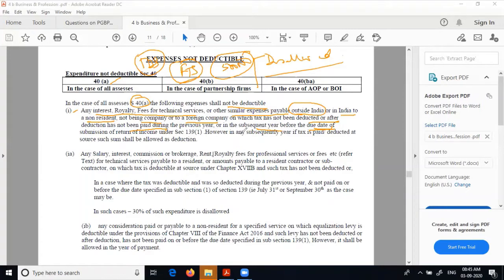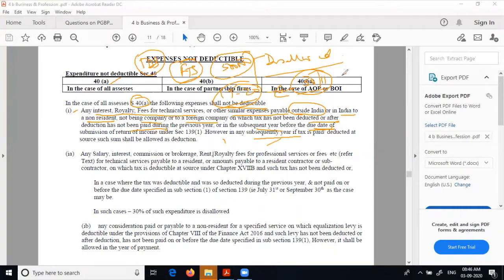However, if it is paid in the subsequent year, that is after the due date of filing the return, then what happens in the year in which it is paid? For example, now we are talking about 1920. What is the due date of filing? They have extended it to 30th November. So before 30th November, if he has deducted and not paid the TDS to the government account, then what will happen? It will not be available as deduction.